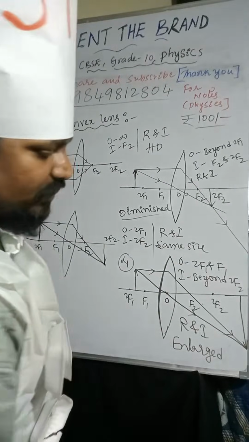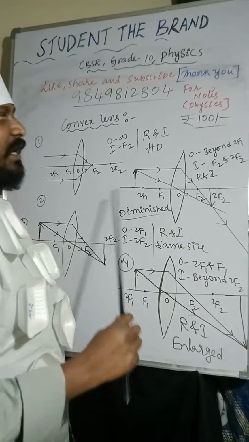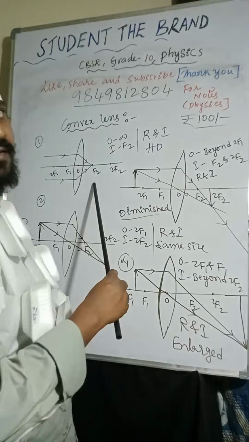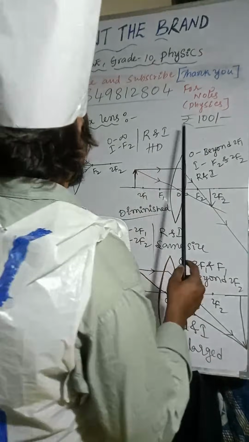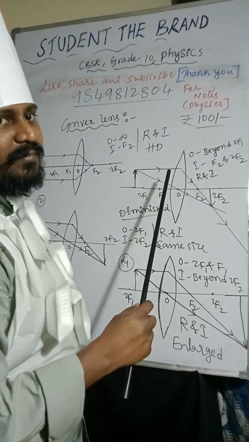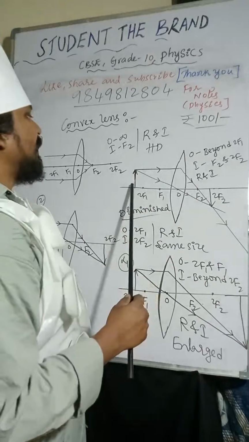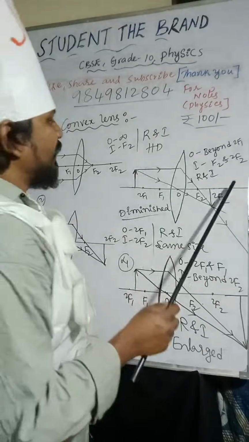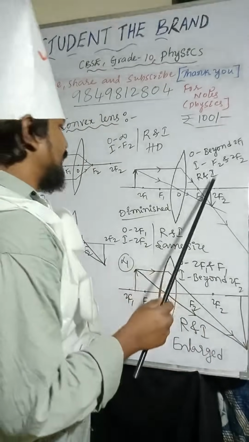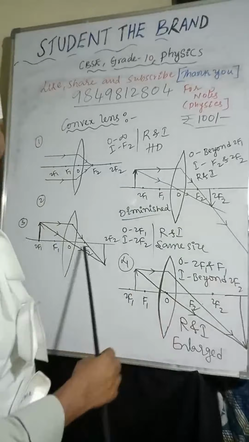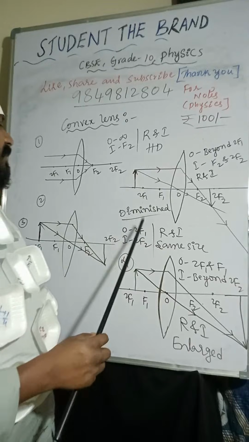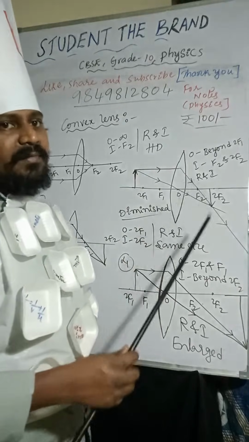Very important, once again I will explain this. In these diagrams, object is placed at infinity, image is formed at F2. Nature of the image is real and inverted, and size of the image is highly diminished. Object is placed beyond 2F1, image is formed between F2 and 2F2. Nature of the image is real and inverted and size is diminished. Here object is placed at 2F1, image is formed at 2F2. Nature of the image is real and inverted, and size of the image is same size.